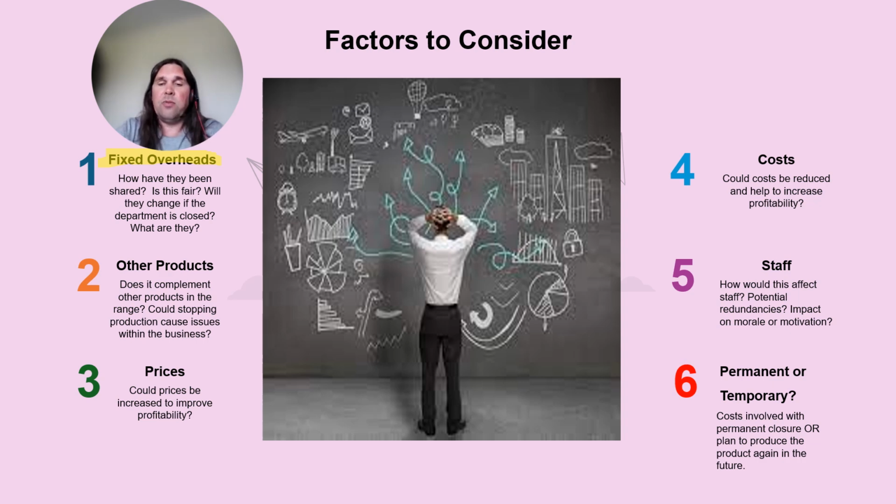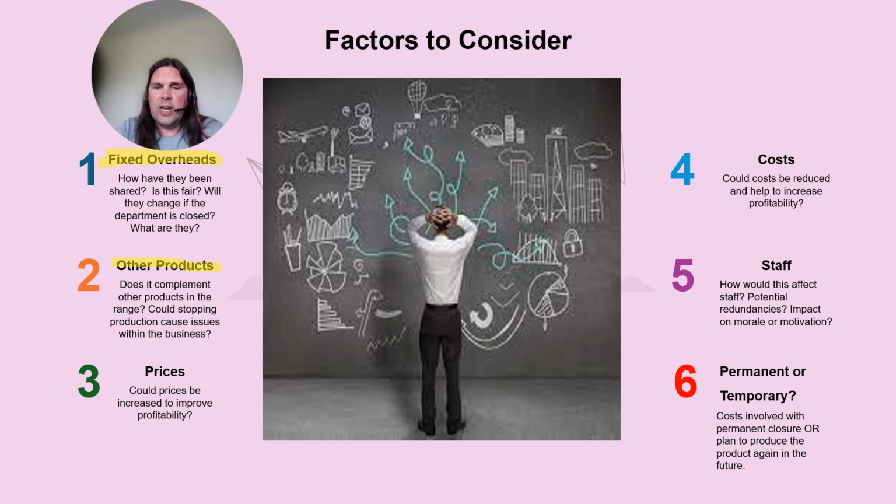That could lead to an overall reduction in profitability if we cannot cover as much contribution as this department that's closing generates. And so we also got to look at what those overheads are. So if we had an understanding as to what the overheads are, we can then understand whether they could be saved or what impact they could have with closures. So there's a lot of discussions around fixed overheads, and you should be able to get a good meaty paragraph out of it. Other products is a good factor.